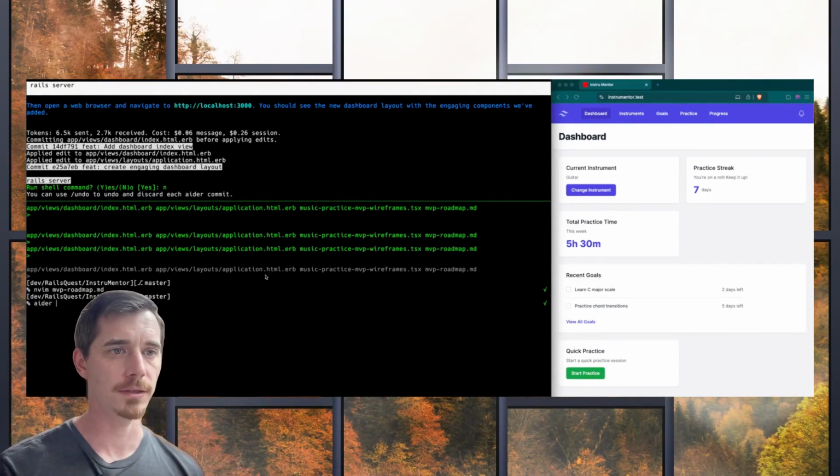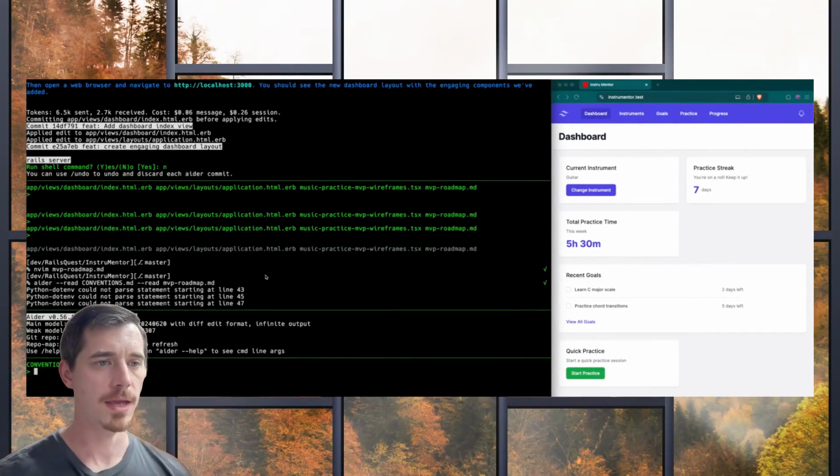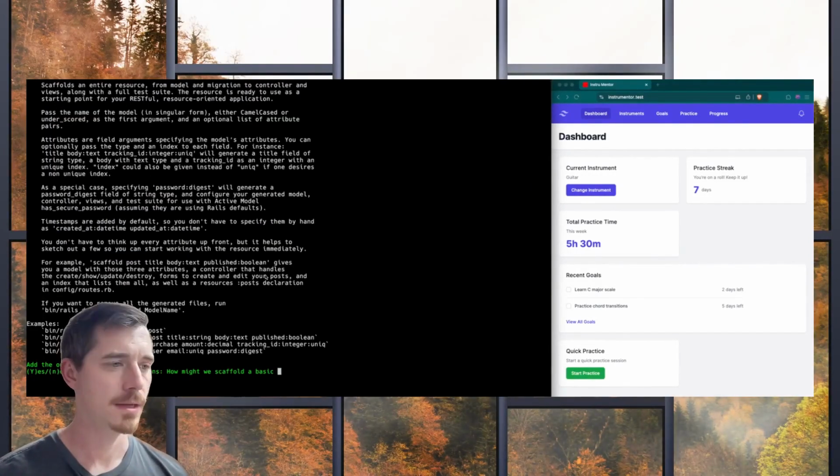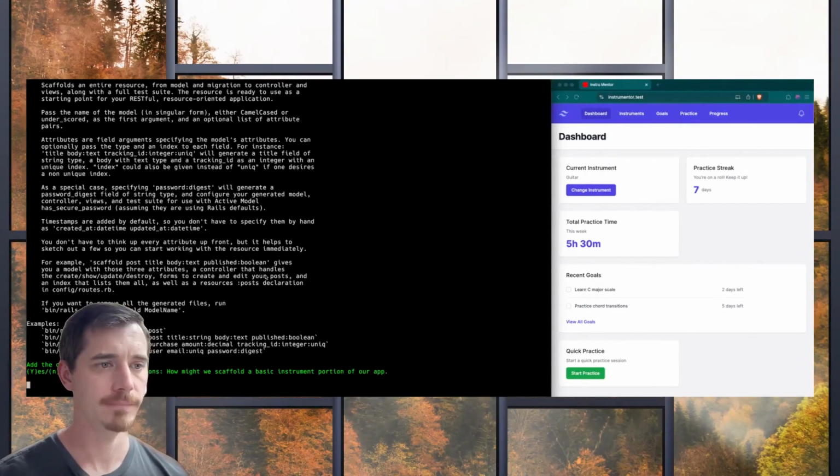So we're going to do Aider, read conventions, read MVP roadmap, and that's all we need for now. Okay, so let's see, what do we want to do? Not Rails app, instrument of our app, something like that.